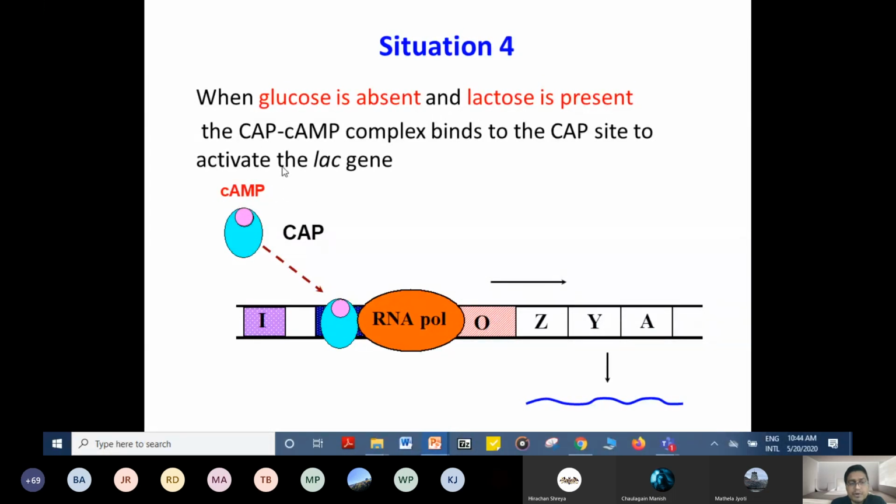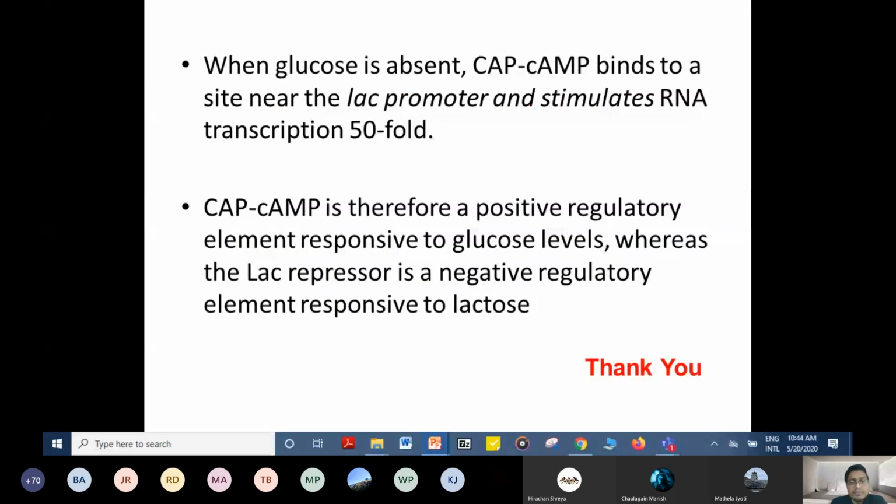When glucose is absent, CAP cyclic AMP binds to a site near the lac promoter and stimulates RNA transcription many-fold, 50-fold. CAP cyclic AMP is therefore a positive regulatory element responsive to glucose levels, whereas the lac repressor is a negative regulatory element responsive to lactose. This much we have seen about the lac operon.